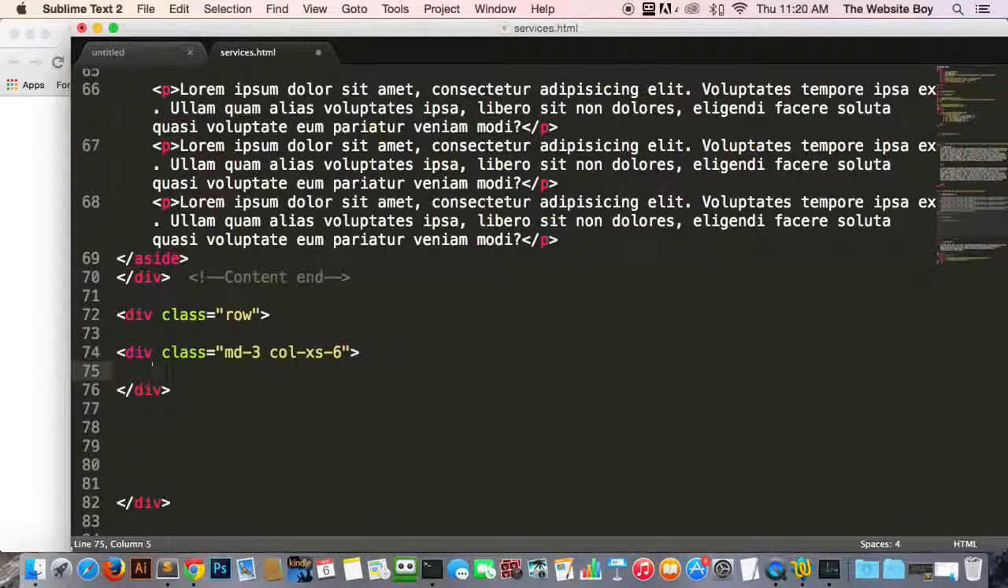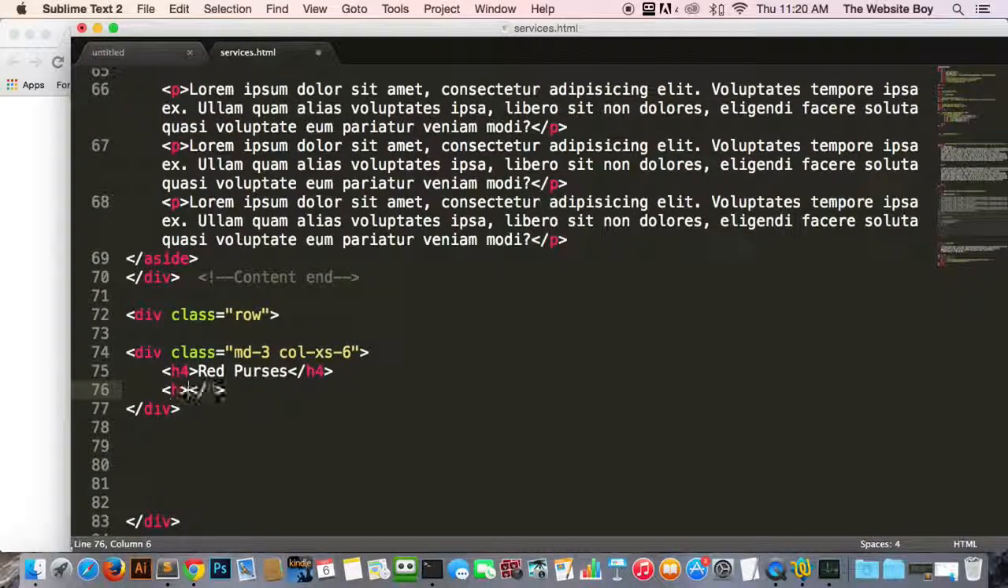And inside these little boxes I'm going to create a heading there, and let's call this red purses. And I also want a paragraph, some text in here.